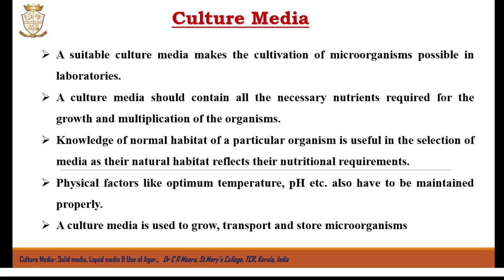However, the precise composition of the media will depend upon the type of organism being cultivated, as microbes vary considerably in their nutritional requirements. So, knowledge of the normal habitat of a particular organism is useful in the selection of the media, as their natural habitat reflects their nutritional requirements.